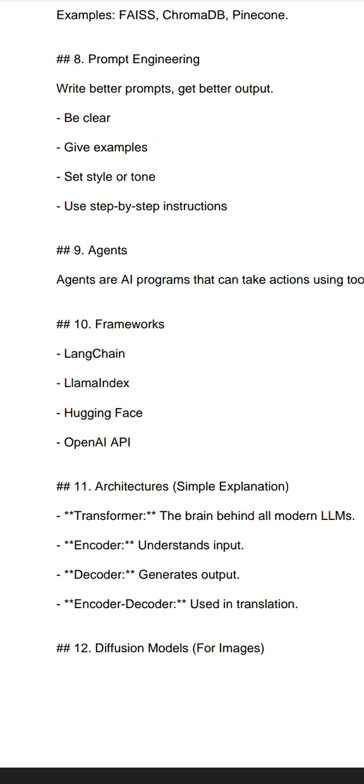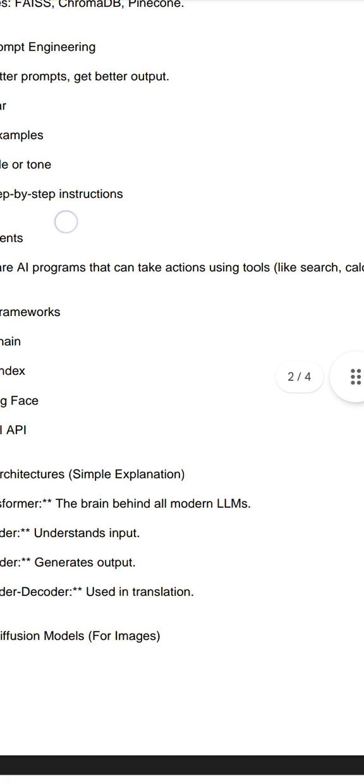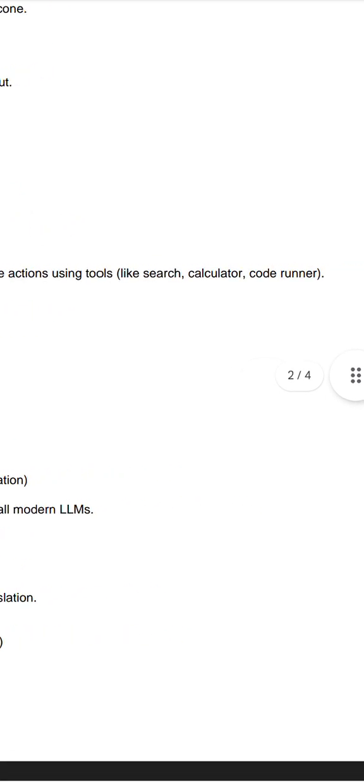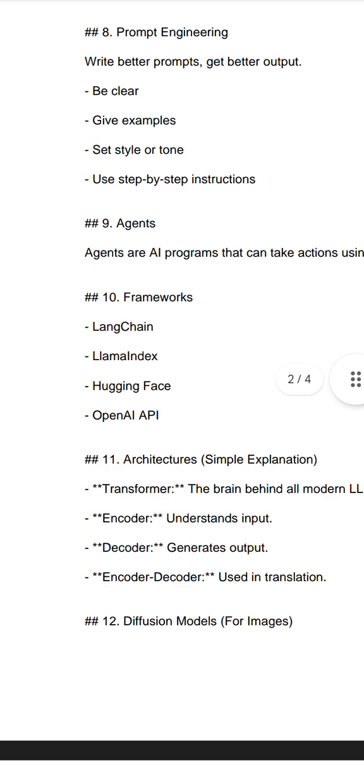An agent is an AI that has some kind of power: it takes decisions, takes actions, and can use tools. It knows when to use what and when not to use what. So agents are programs that can take action using tools like search, calculator, and code runner. And this is an agent. What is the framework here?